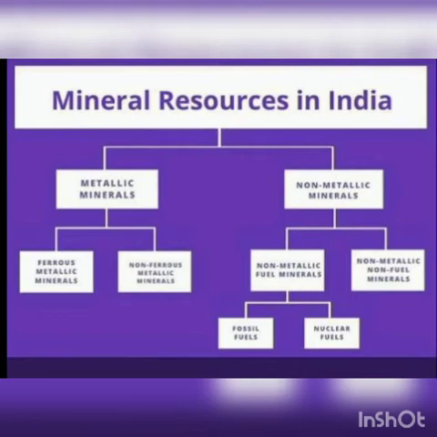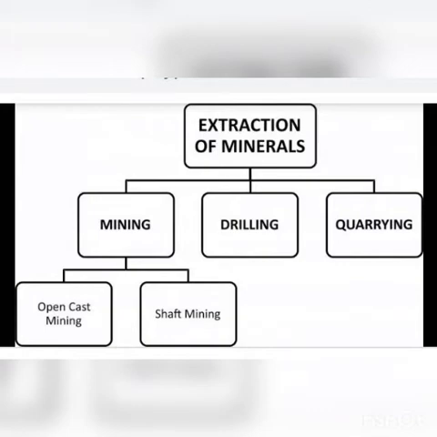What is quarrying? Yes, minerals that are located very close to the surface of the earth, we can dig them out simply. That is quarrying. Okay, by removing the surface layer of the earth, we can get some minerals. Those are nothing but open cast mining or else open pit mining. Then shaft mining, meaning to dig out the minerals by deep bore wells. Those are called shaft mining. To extract oil and natural gas, we can use the method of drilling.